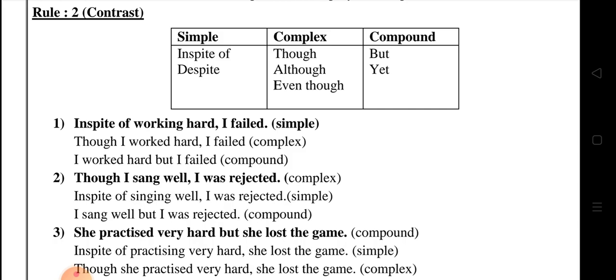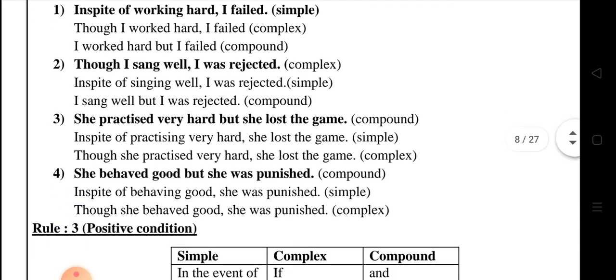Next sentence, though I sang well, I was rejected. This is complex. Why? Because the sentence already started with though. Though I sang well, I was rejected. That is complex. Next, simple sentence: in spite of singing well, I was rejected. Next one, compound: I sang well, but I was rejected.